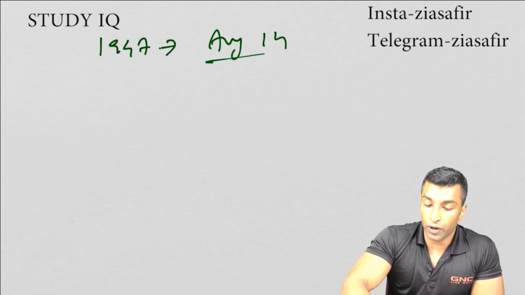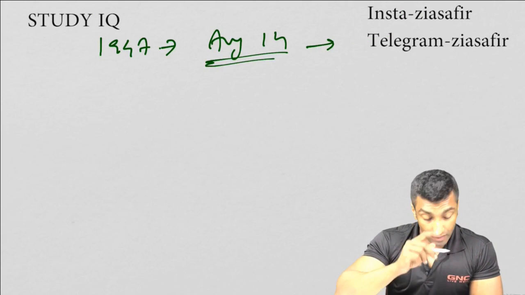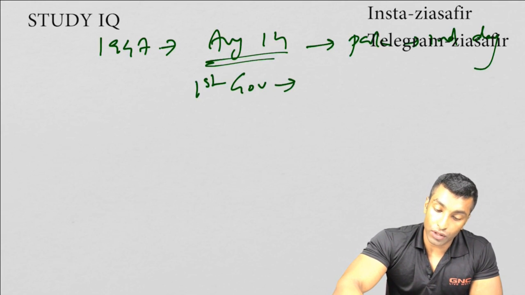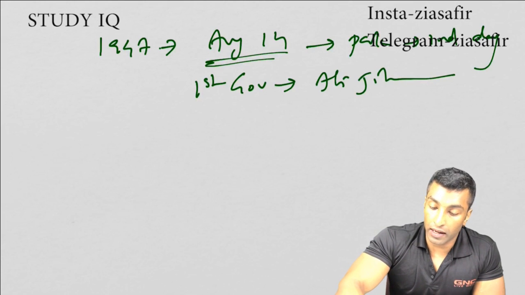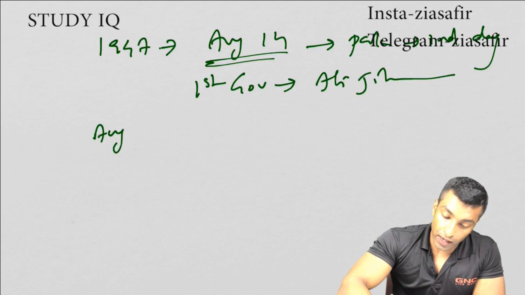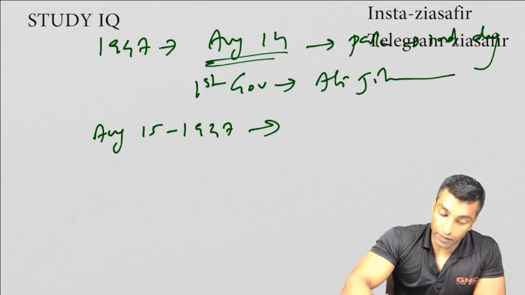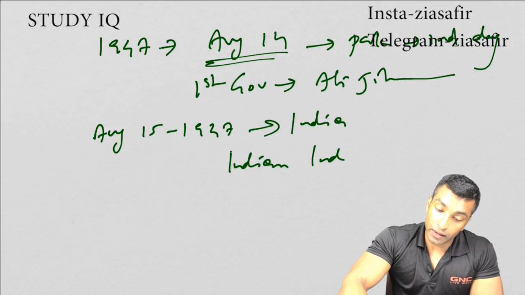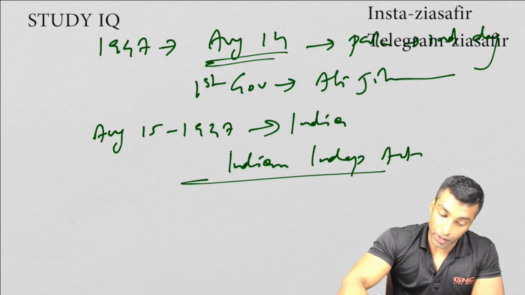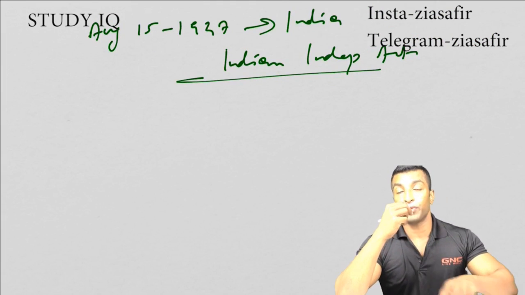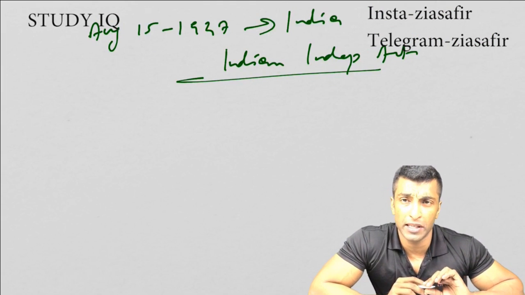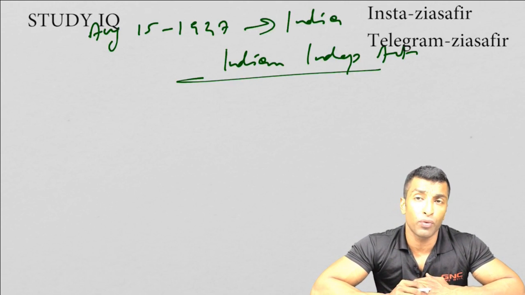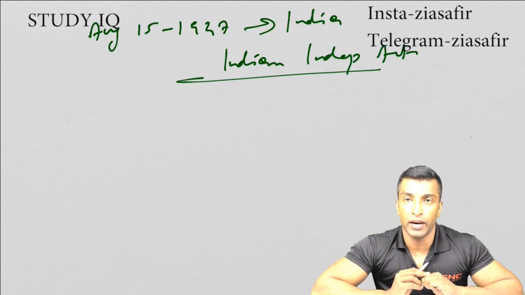In 1947, on August 14, Pakistan proclaimed its Independence Day, and the first Governor General was Muhammad Ali Jinnah. And on August 15, 1947, India became independent under the Indian Independence Act. India became part of the Commonwealth of Nations. Commonwealth of Nations means the members of erstwhile British colonies, but we refused to accept the Queen of England as the symbolic head. We didn't accept that.